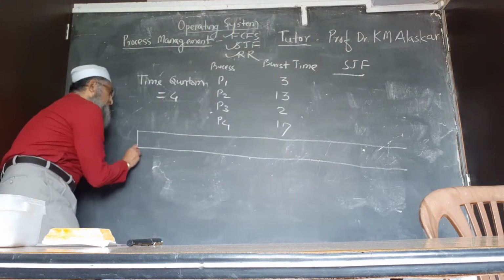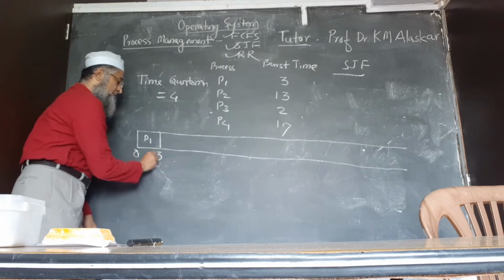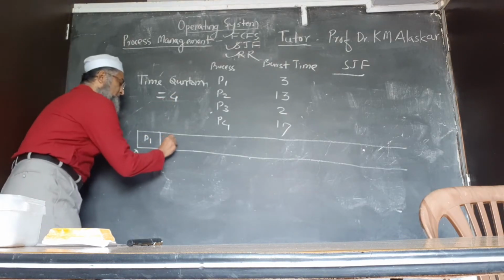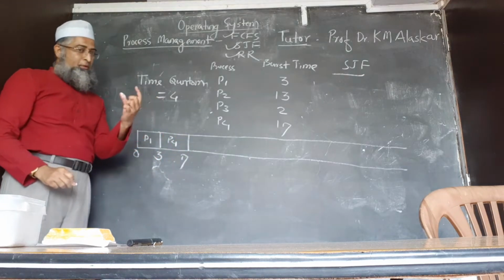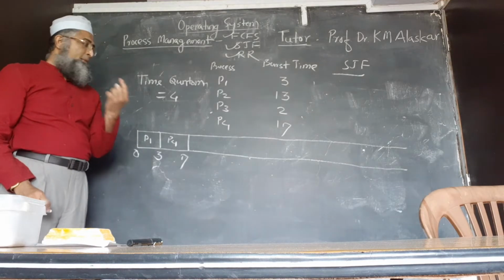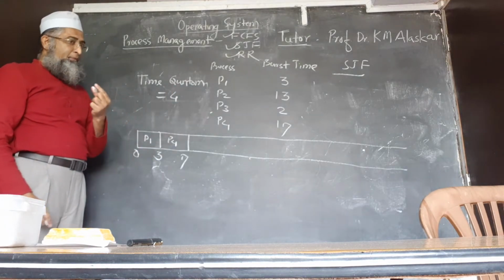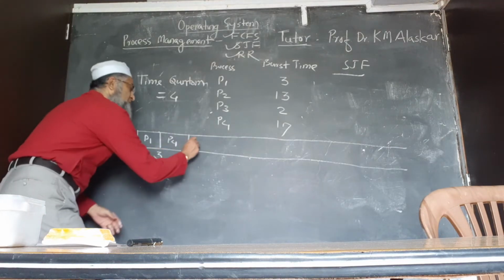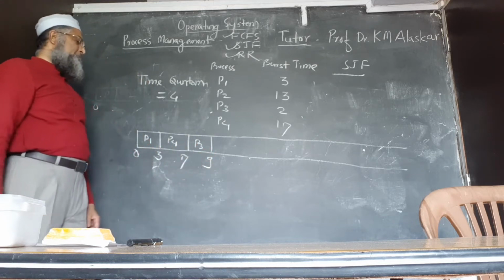So this will be P1, finished at 3, and then P2. With time quantum 4, 4 seconds will be given to job number 2. Again, for P3, the time quantum is 4, but it requires only 2. So this will be P3, and this will finish at 9.